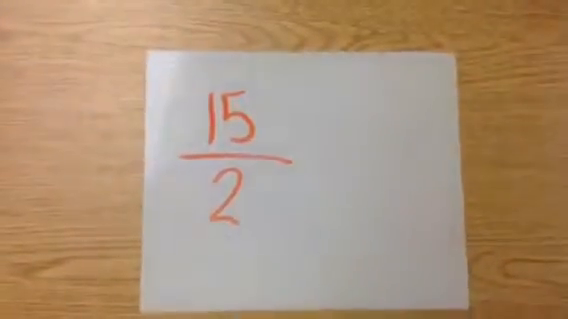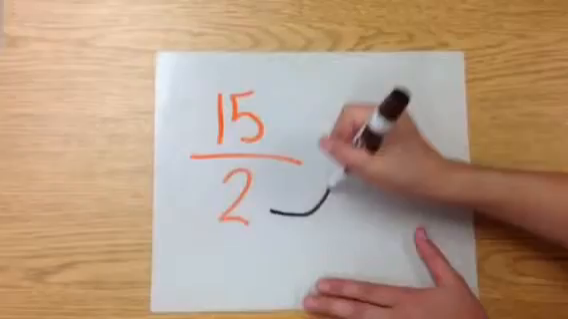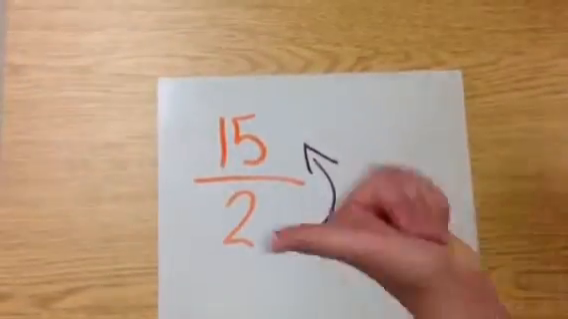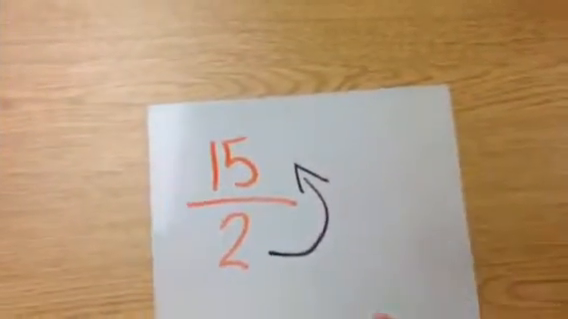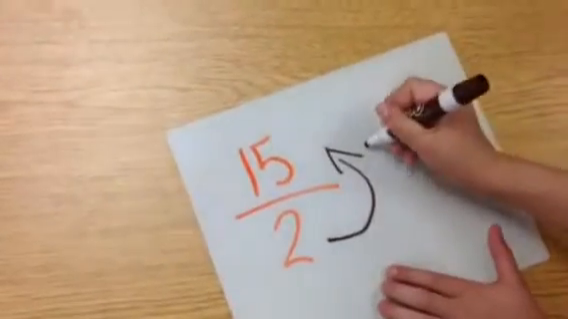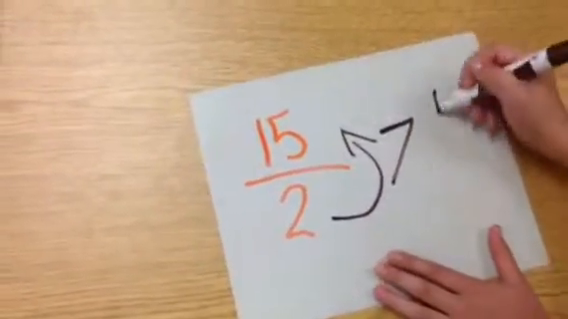Let's do another example. How many times does 2 go into 15? 2, 4, 6, 8, 10, 12, 14, 7. With 1 left over.